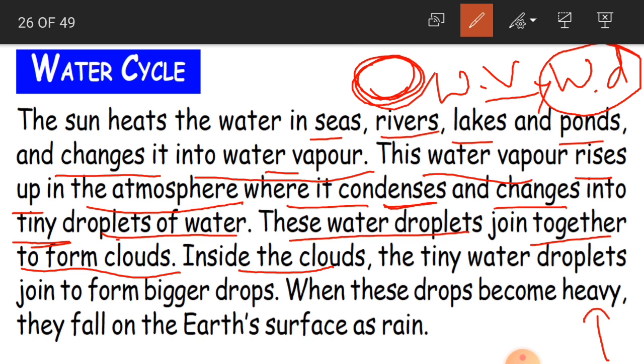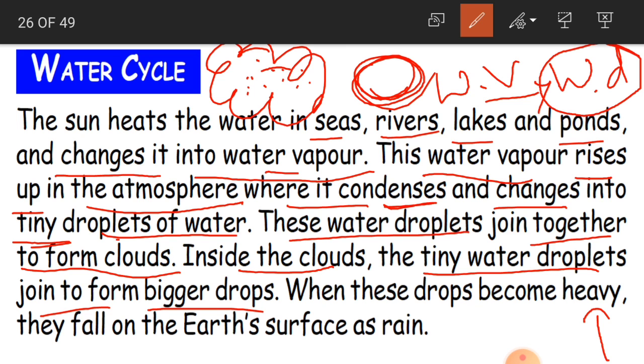And inside the clouds, what is there? The tiny water droplets join to form bigger drops. Now inside the clouds we have all the bigger drops of water, and when these drops become heavy, they fall on the earth's surface as rain.